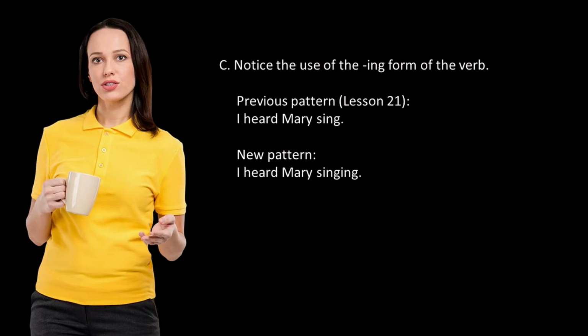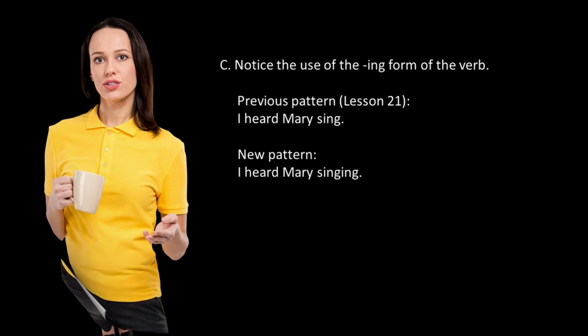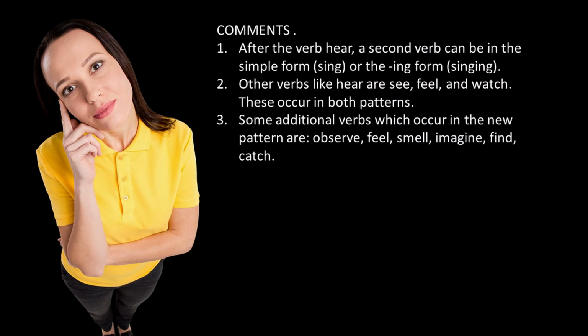You notice the use of the ing form of the verb. Previous pattern, look again at lesson 21. I heard Mary sing. New pattern, I heard Mary singing. There are 3 comments that I can give. First, after the verb here, a second verb can be in the simple form, sing, or the ing form, singing. Second, verbs like hear are see, feel, and watch. These occur in both patterns. Third, some additional verbs which occur in the new pattern are observe, feel, smell, imagine, find, and catch.